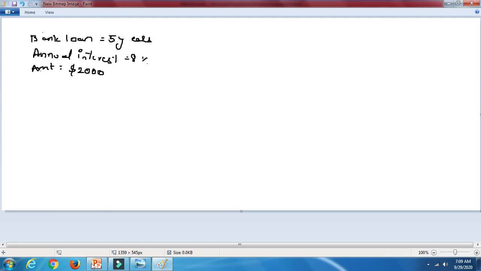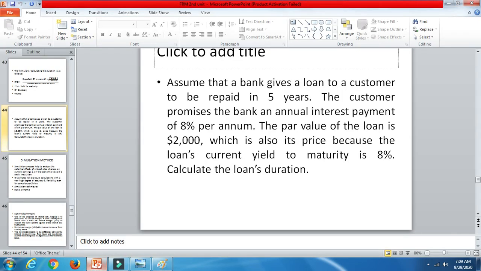You can check in the question: the number of years is 5, the interest payment is 8%, the loan amount is 2000, and we are asked to calculate the duration.